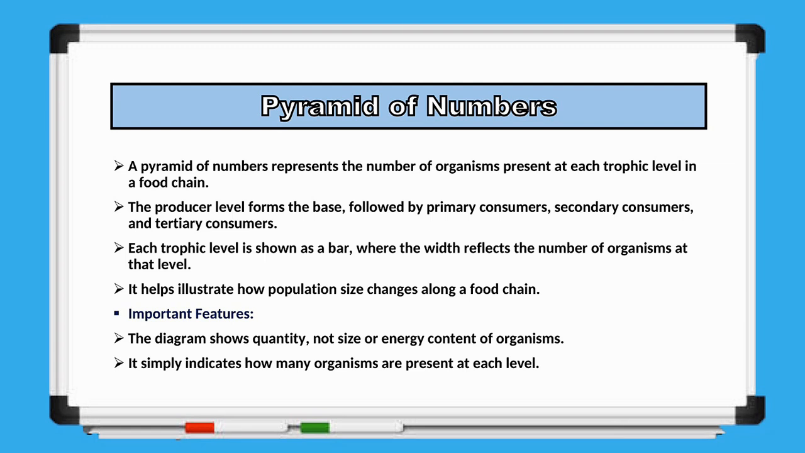This type of pyramid helps us understand how population size changes as energy moves through a food chain. It is important to remember that a pyramid of numbers represents only the number of organisms at each trophic level. It does not show the size of the organisms or the amount of energy they contain. Instead, it simply compares how many individuals are present at each level of the food chain.